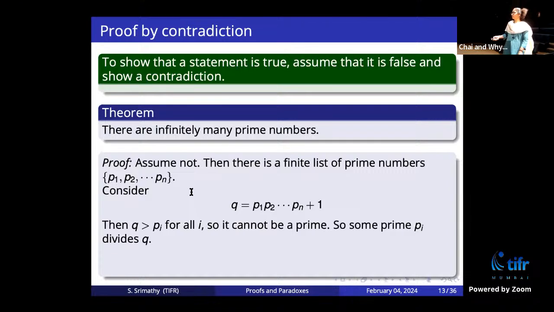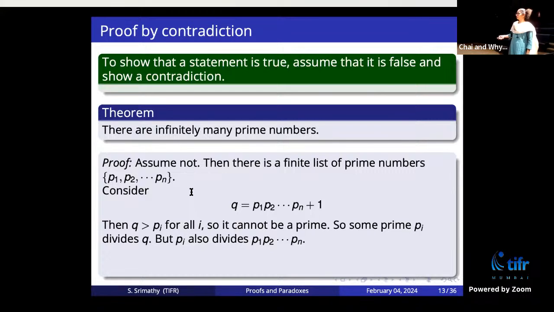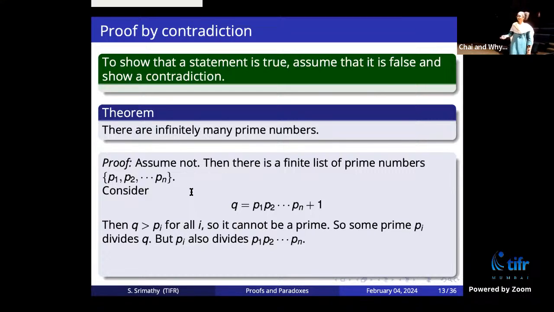So some prime number divides Q. If it is not a prime number, then some other prime number divides it, right? For example, 6 is not a prime number because 3 divides it, 2 divides it. Okay, so since Q is not a prime number, some other prime divides it, but these are the only primes that we have. We have no more. So let's say Pi divides Q, for example. But Pi also divides the product P1, P2 up to Pn. So if a number divides this product, and if the number divides Q also, then the number should also divide the difference, right?